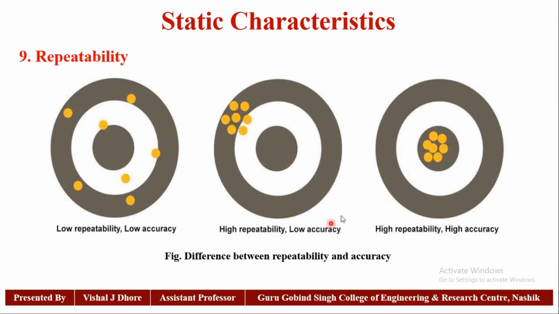So this is the second figure. It will be observed that all these points are very close to each other. So we can mention that it is high repeatability and low accuracy. Why low accuracy? Because all these points are not in the center. So that's why it is low accuracy, but it has high repeatability.